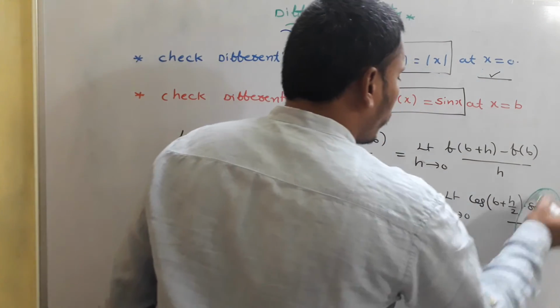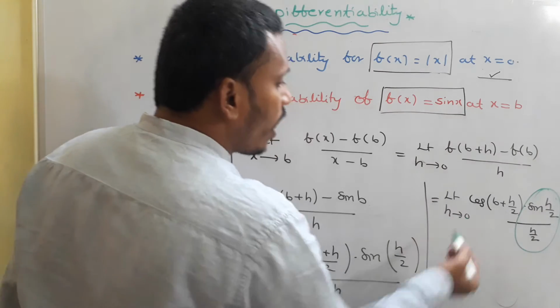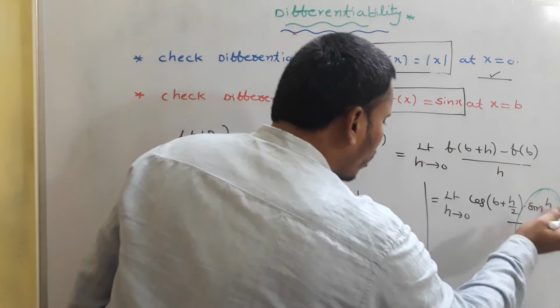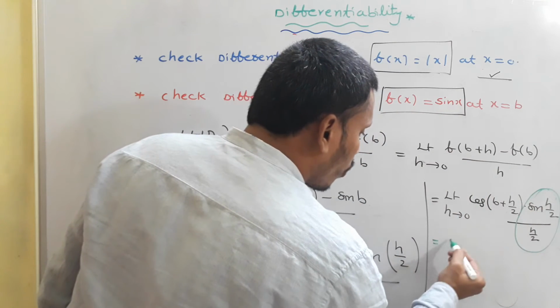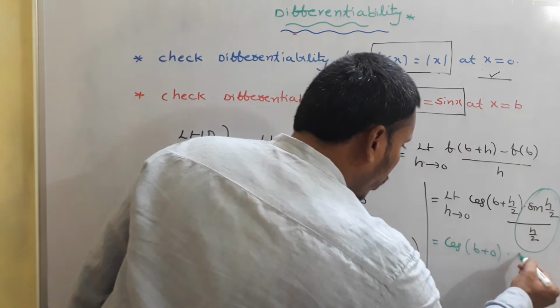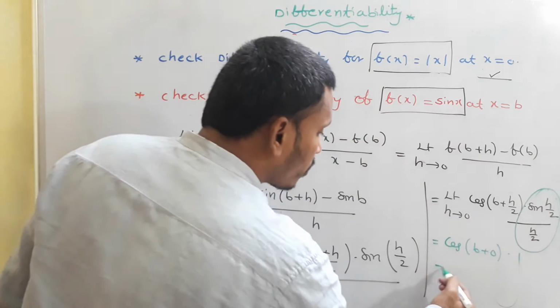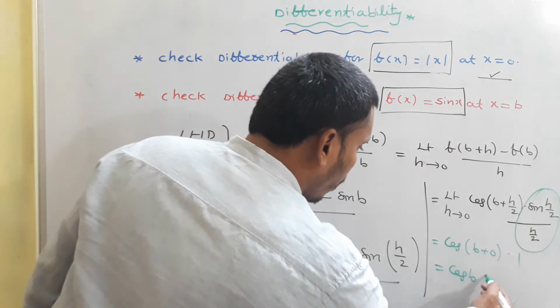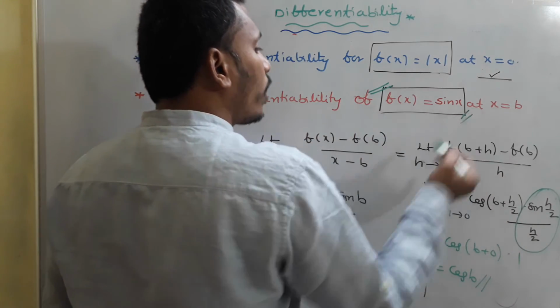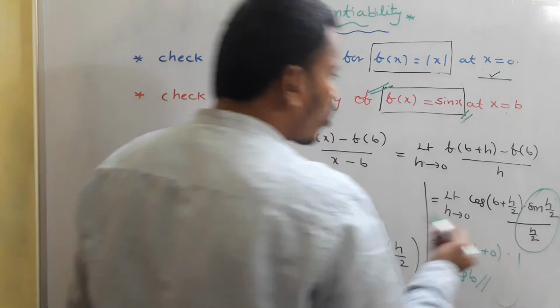So this sin h by 2 value, as h tends to 0, is 1. Since this value is 1, and now here this equals what? Cos of b plus 0 into 1, and that cos of b plus 0 is nothing but cos b. So finally, the derivative of sin x at x equals b is cos b.